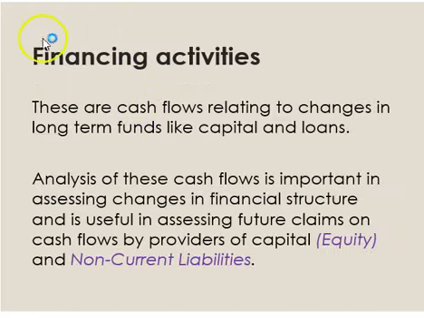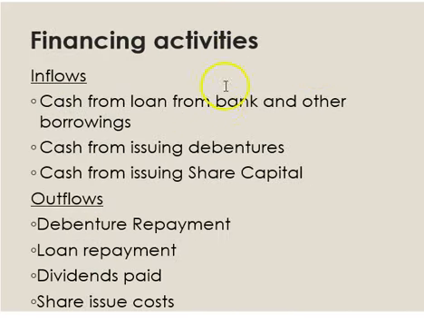And next will be cash flow from financing activities. Under financing activities, any cash flow that is related to your equity and non-current liability needs to be recorded under financing activities. For example, if I obtain a bank loan, if my bank loan is approved, the bank will give me money, so there will be a cash inflow, and this cash inflow is called cash flow from loan from bank.